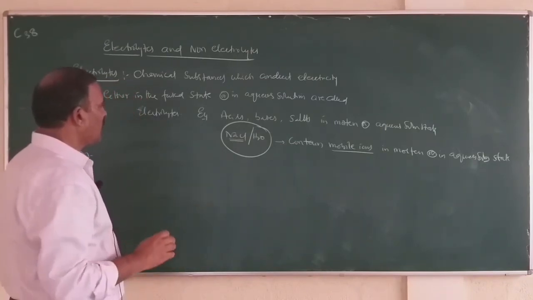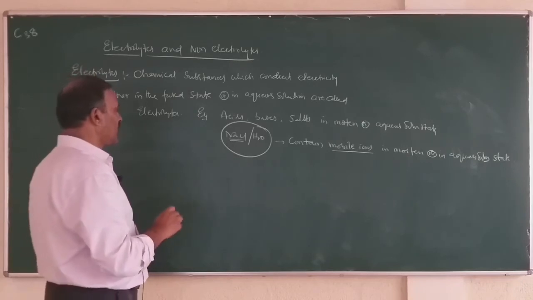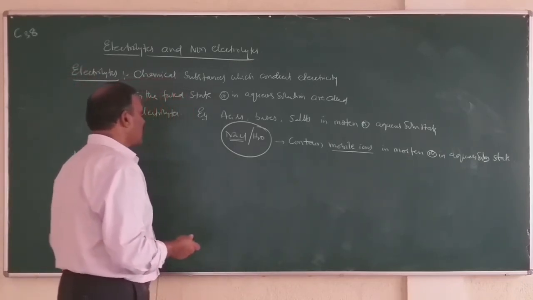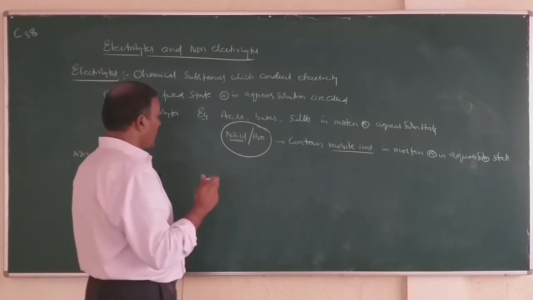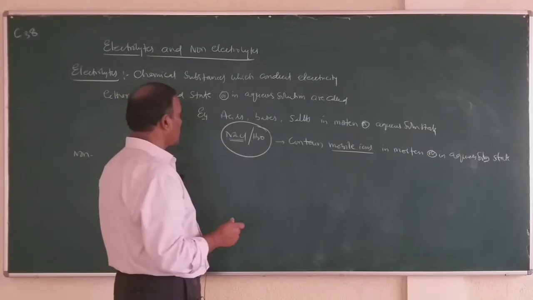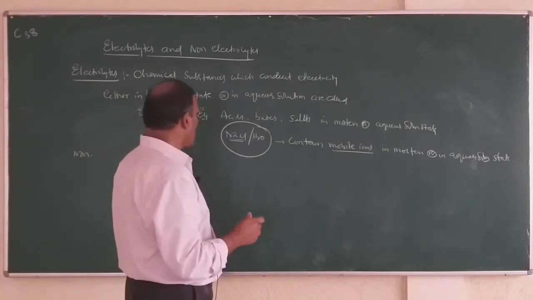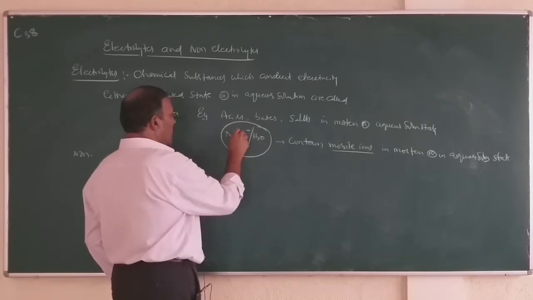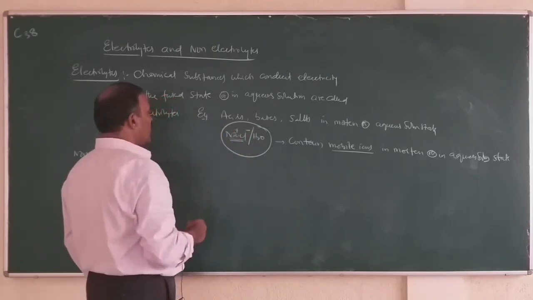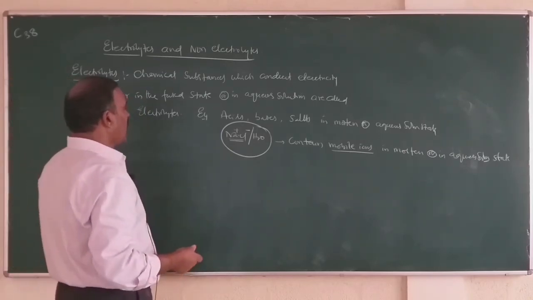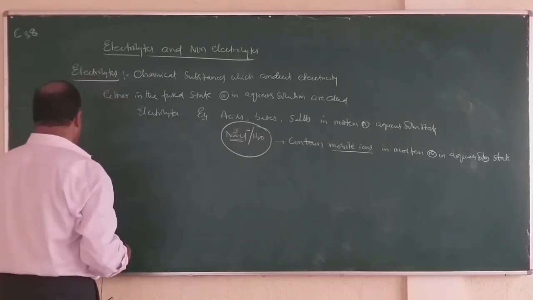They do not conduct electricity in the solid state. You may ask the question, why is solid sodium chloride a bad conductor of electricity? Because in solid state, sodium ions and chloride ions are held by strong electrostatic force of attraction, and ions are not free, and hence they are bad conductors.